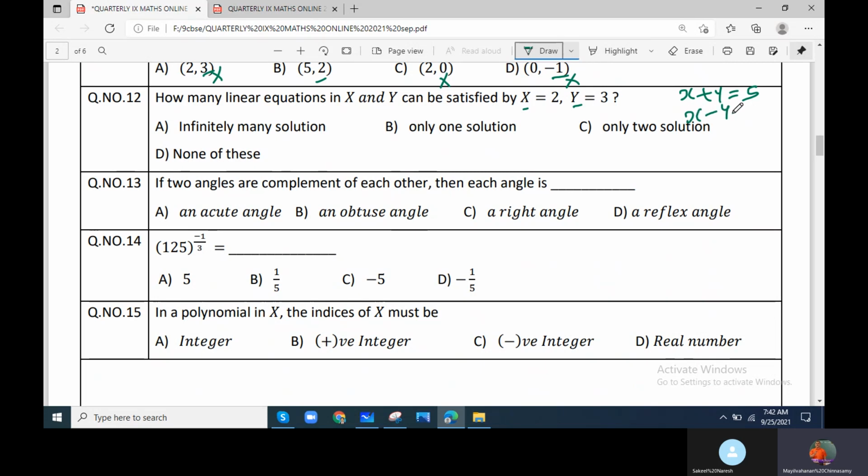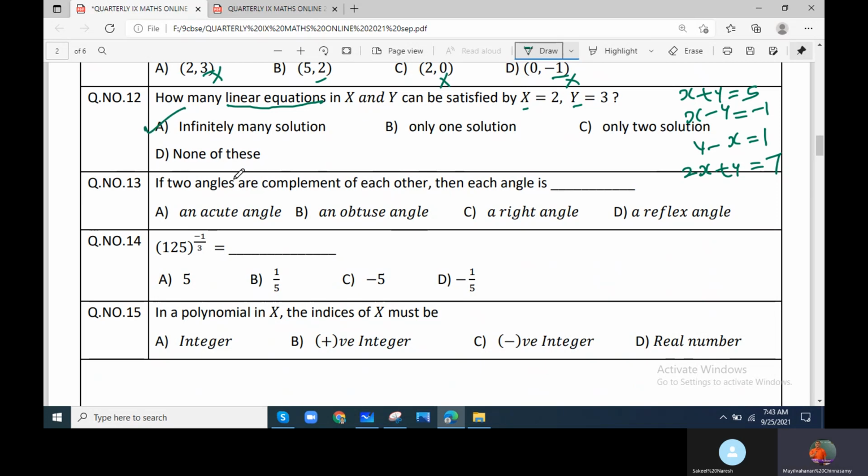Suppose I take x minus y. What is the value? 2 minus 3 is minus 1. Substituting 2 minus 3, it's minus 1. Suppose you take y minus x. y is 3, 3 minus 2 is 1. Understand? Suppose you take 2x plus y. Substitute the value 2 into x, 2 times 2 is 4. y is 3. So 4 plus 3 is 7. Like that you can get any number of linear equations. The options: infinitely many solutions, only one solution, only two solutions, none of these. How many linear equations can be created?